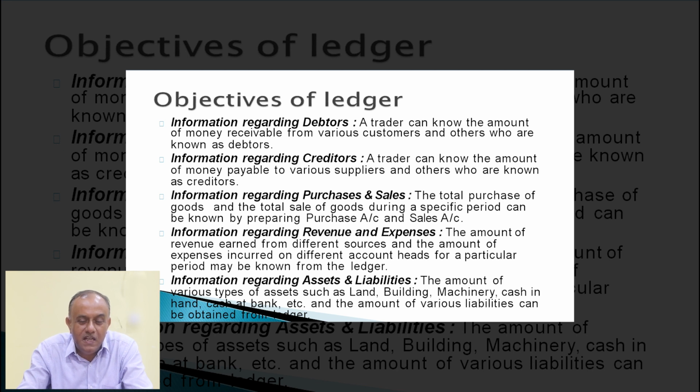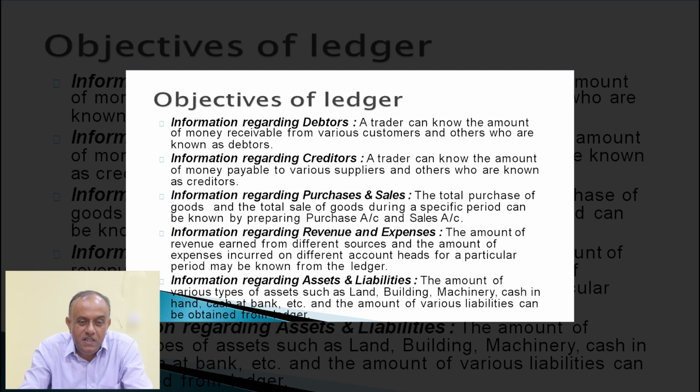Next, information regarding creditors. A trader can know the amount of money payable to various suppliers and others who are known as creditors. Creditors means those from whom goods are acquired or purchased by the trader on credit. So with the help of ledger accounts, we can ascertain how much amount is payable to various creditors who supply goods on credit to our business.